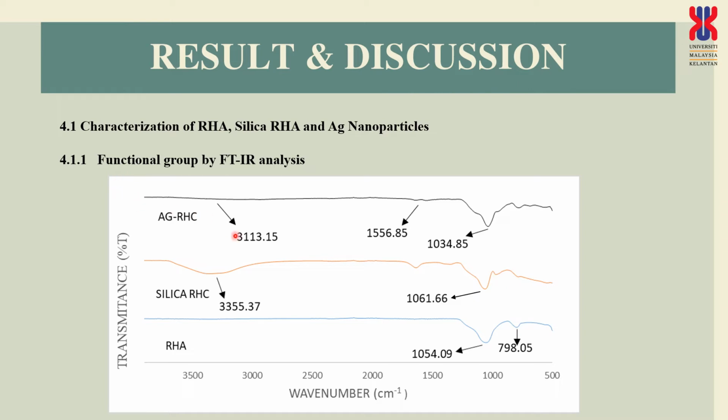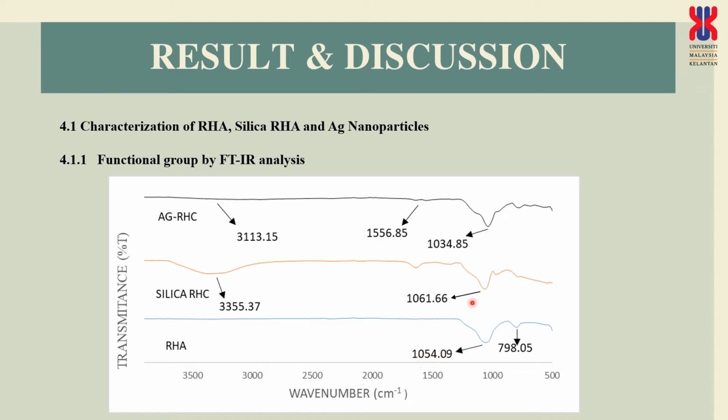This is the characterization of the RHA, silica RHA, and also Ag RHA. This is the first peak, second peak, and the third peak. We can see that several functional groups appear here for RHA. The most important peak is 1054, which is identified as the silanol or Si-O-Si, and then this is some fingerprint here, 769, and this is the most important peak here.